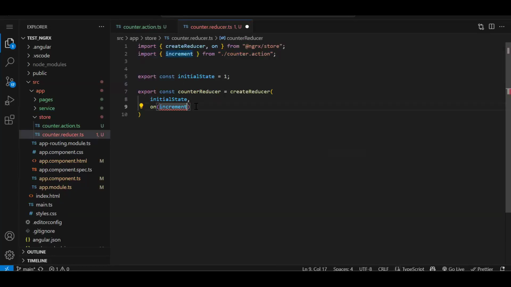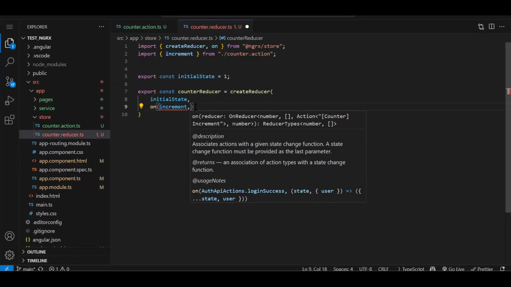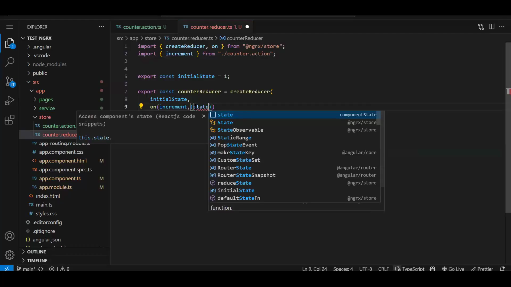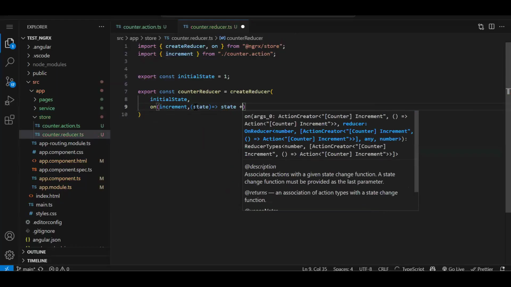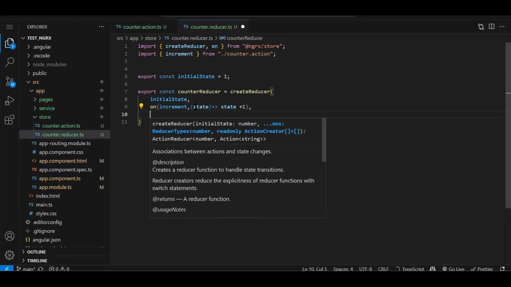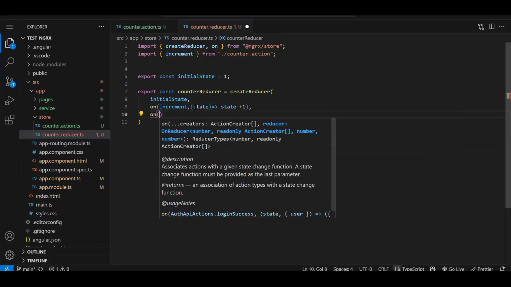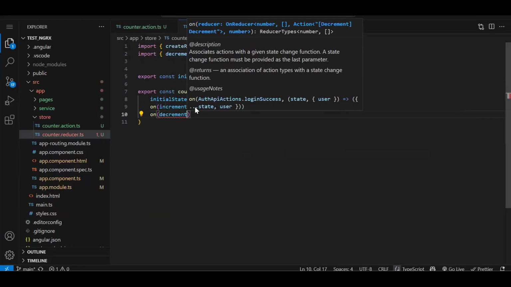So on the increment action, what do you need to do? Round bracket state, you are getting the whole current state, arrow operator, state plus 1. This is your logic for increment. Again, on the second action, decrement.